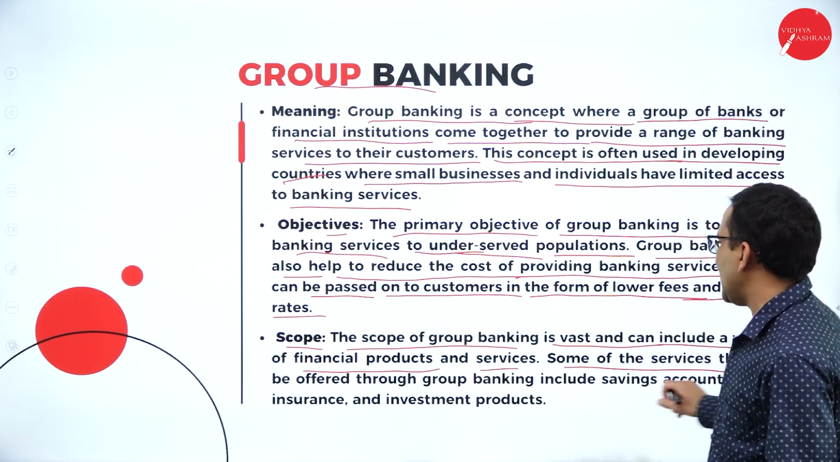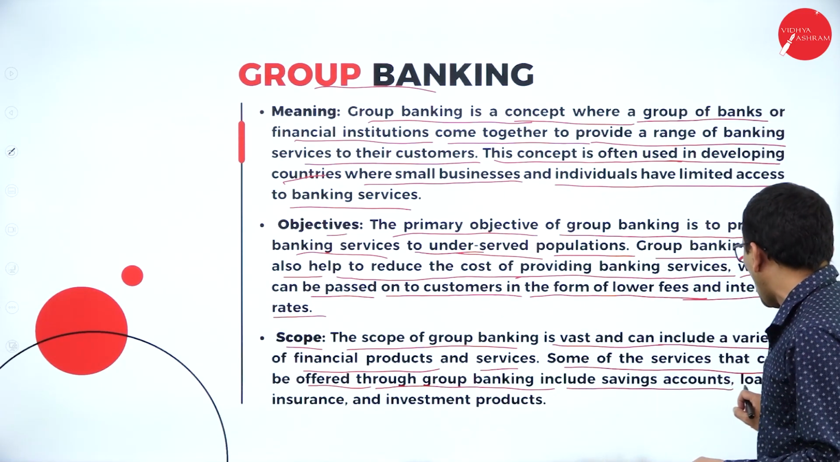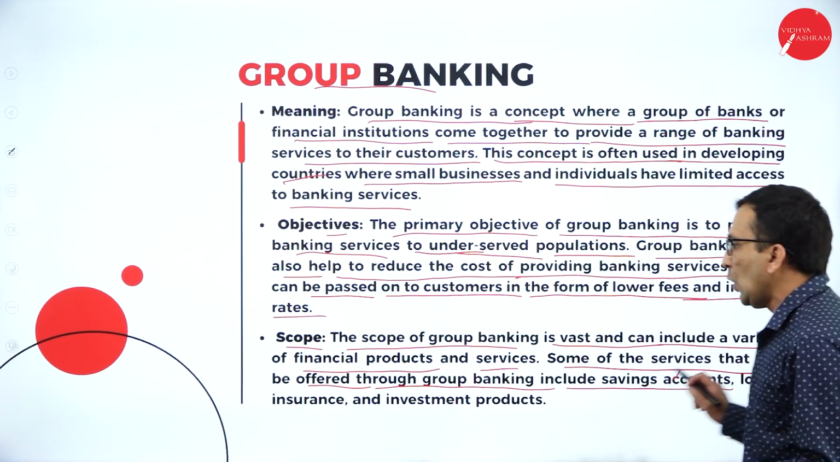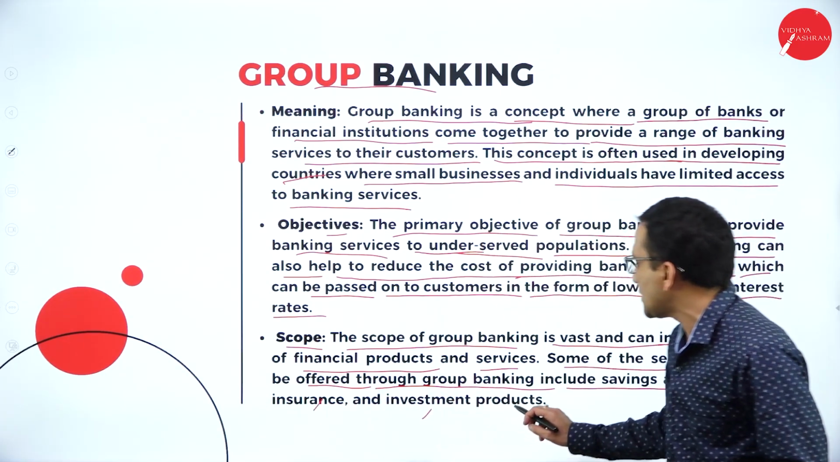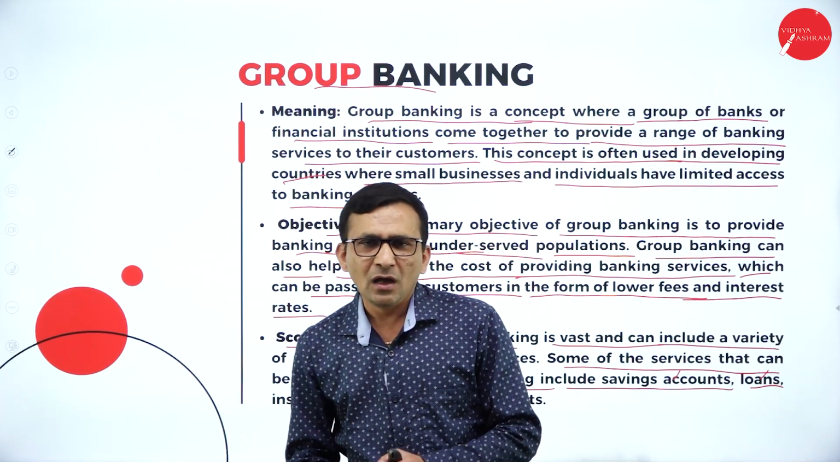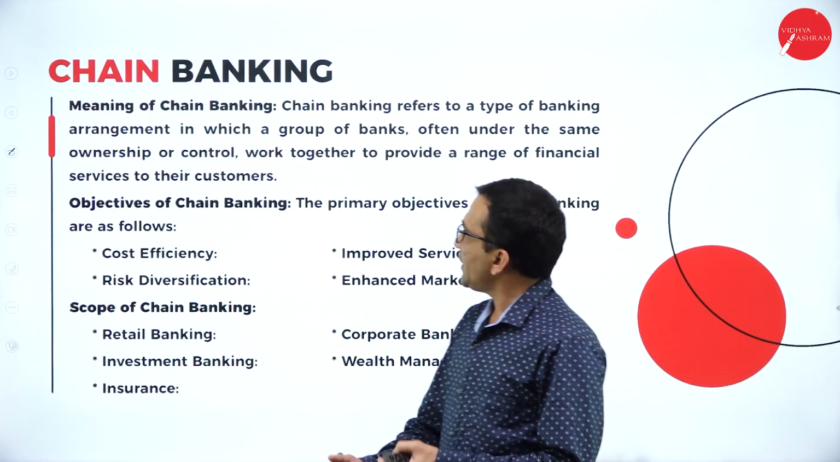Some of these services that can be offered through group banking include savings account, loan, one kind of product, savings account, one product, loan, insurance, investment product. So there are too many products based on the bank, whatever offer product they are providing. So next one, chain